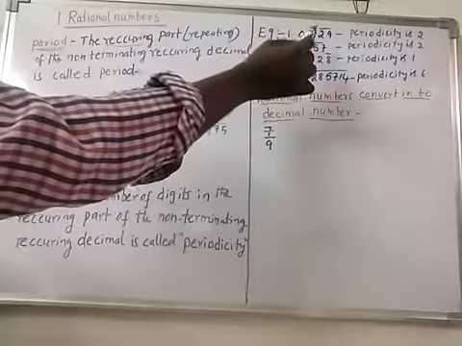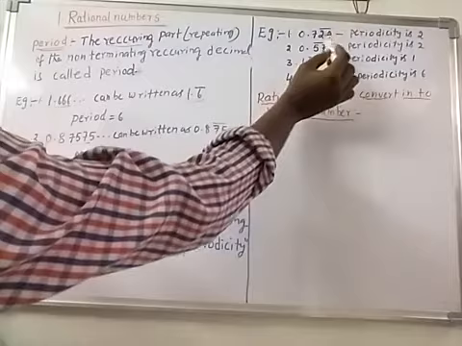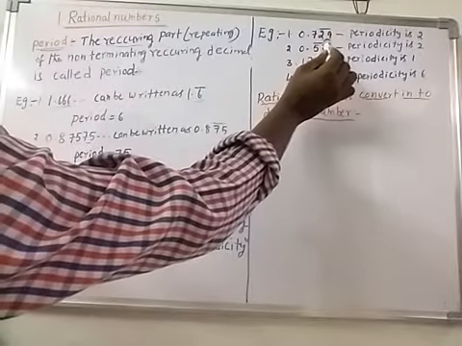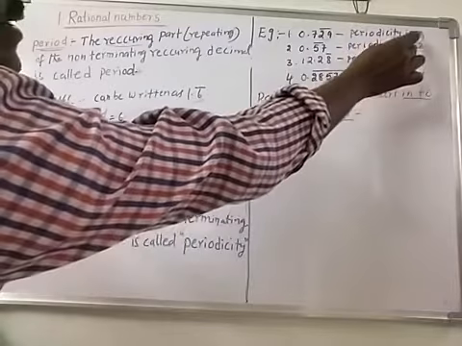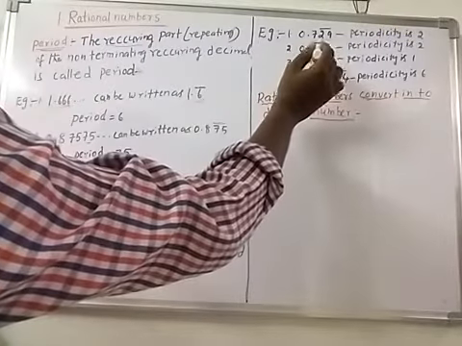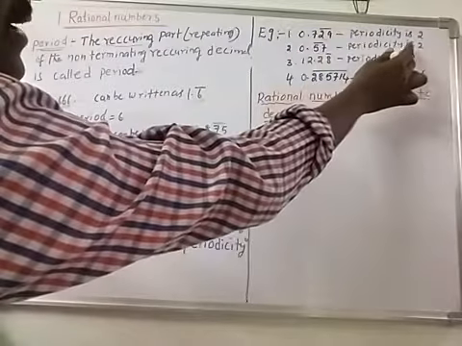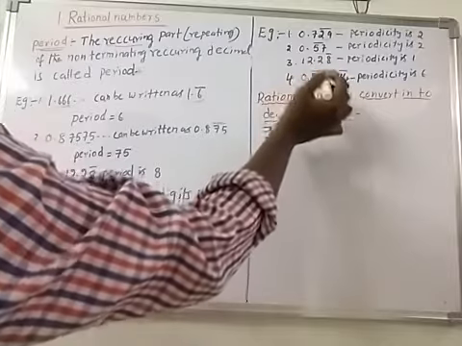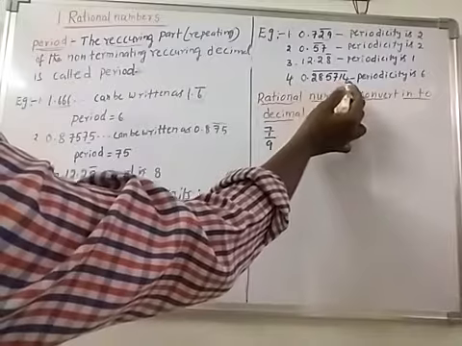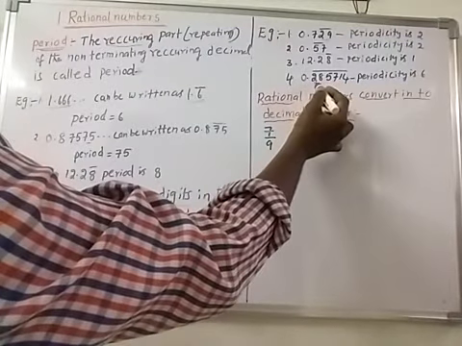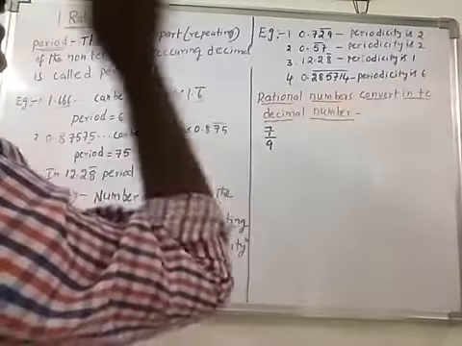Now, 0.729 bar: how many digits are repeated here? 29. So there are 2, so the periodicity is 2. In 0.57 bar, how many are repeated? 2. So the periodicity is 2. As well as 0.285714 bar: how many repeated here? 1, 2, 3, 4, 5, 6. So the periodicity is 6.